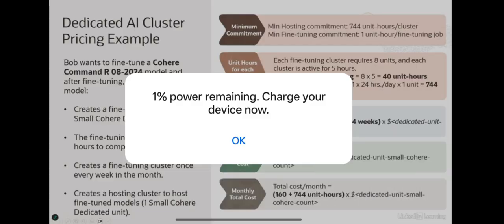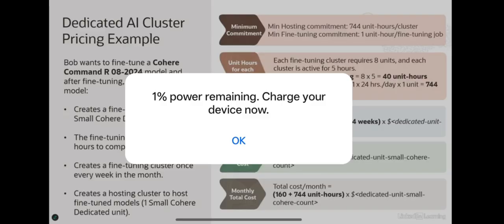And then the total monthly cost is 160 plus 744, so that comes to 904 multiplied by the dedicated unit small cohere count price. Kind of, I'm missing the price word here. And so today you can go and look up this information on the web. I believe this particular SKU goes for $6.50, and that's the price we publish on the website. So if you do the math, multiply 904 by $6.5, it comes out to somewhere around $5,900.